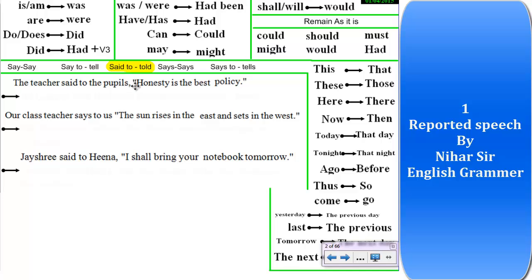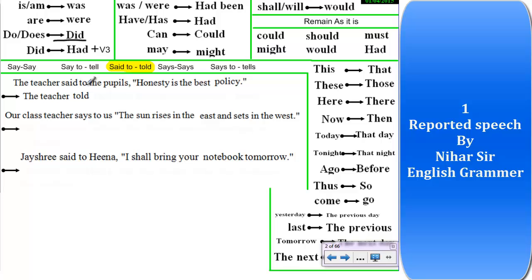Now, teacher said to the pupils, honesty is the best policy. So friends, this is a universal fact. A universal fact is true in India, it is true anywhere in the world, because everywhere honesty is the best policy. So there will be no change in the sentence given in inverted commas. So the teacher said to will be told. Now you might think that in the previous page I told you to make all these changes when said to is converted into told.